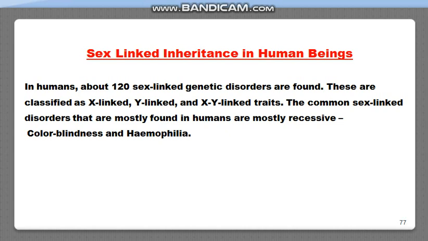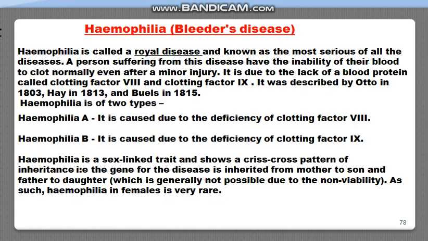Hemophilia is also a sex linked genetic disorder, and it is a recessive sex linked genetic disorder. So what is hemophilia? The other name of hemophilia is bleeder's disease. It is also called the royal disease, and it is known as the most serious of all the diseases.